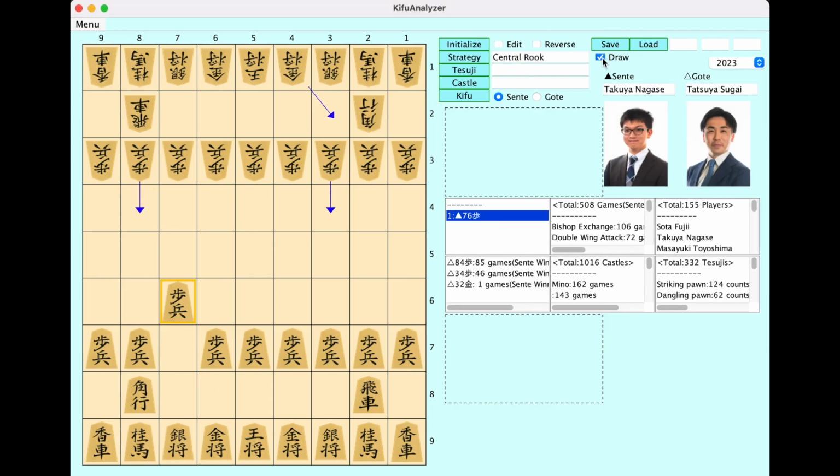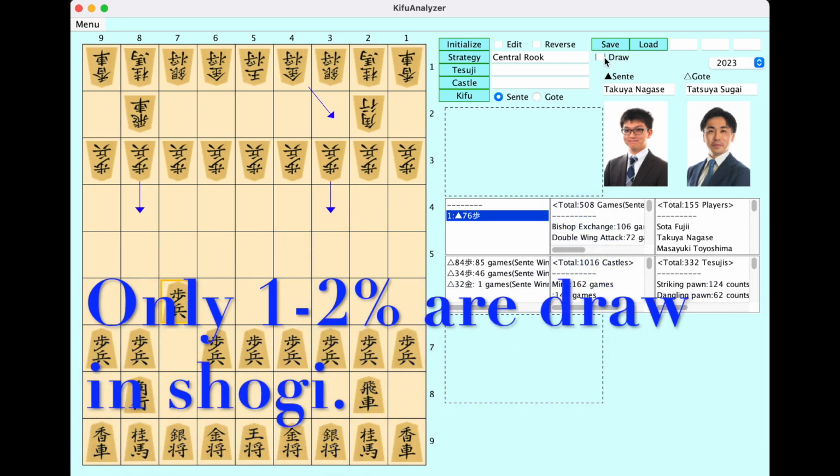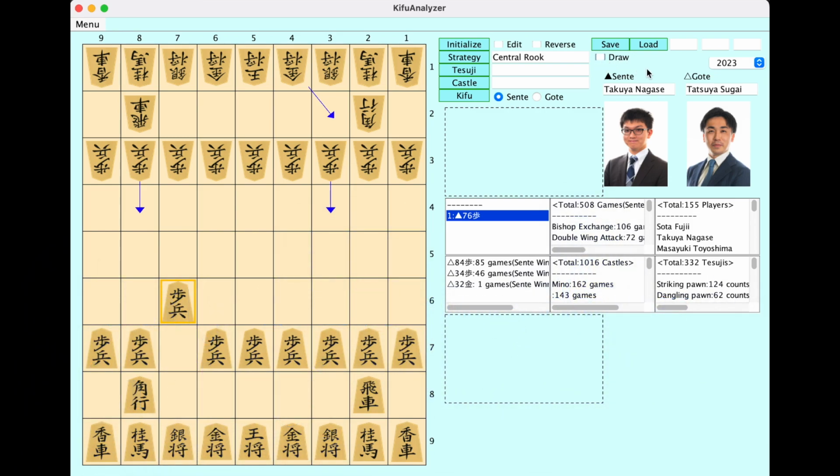And this checkbox is for the draw game. I haven't implemented this draw yet, but there are some cases among professional players. It's very few, but it happened. So I need to implement this function. If you want to save as a draw game, you need to check this checkbox.